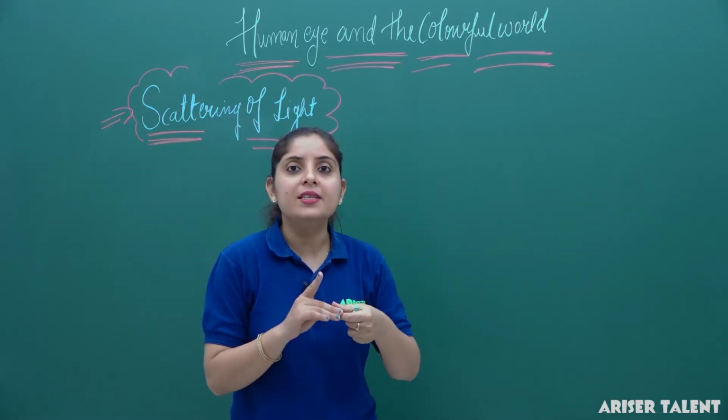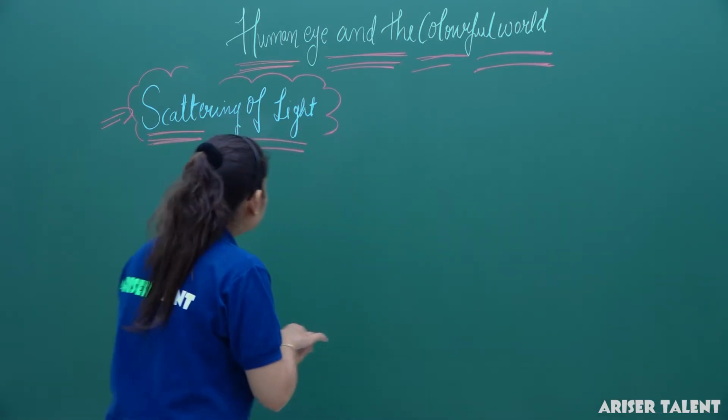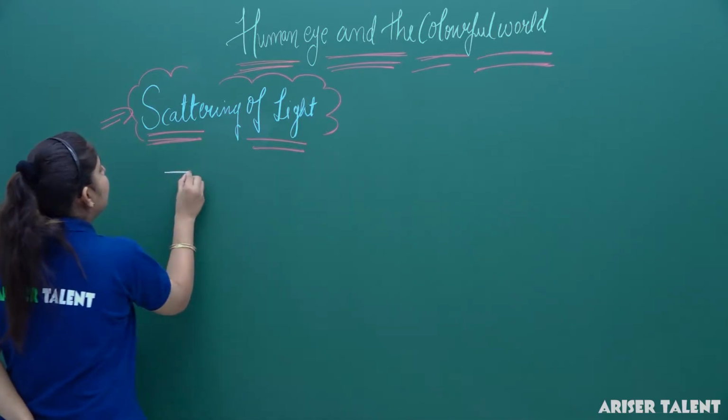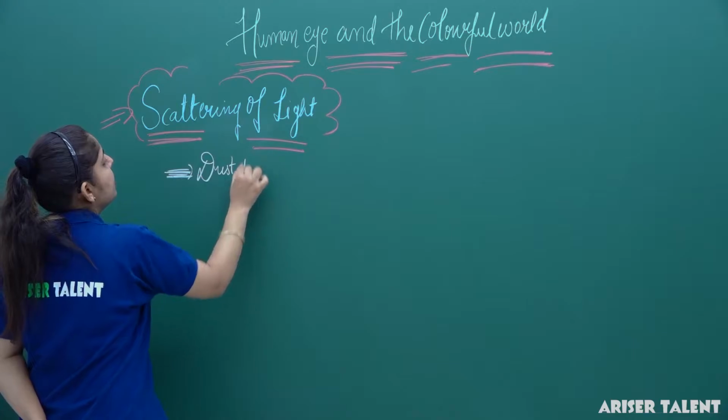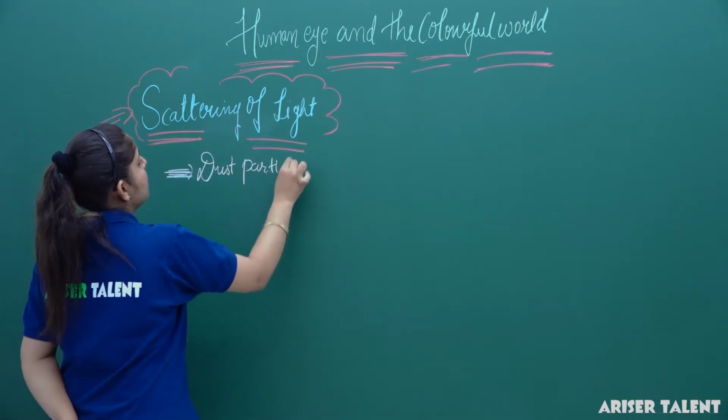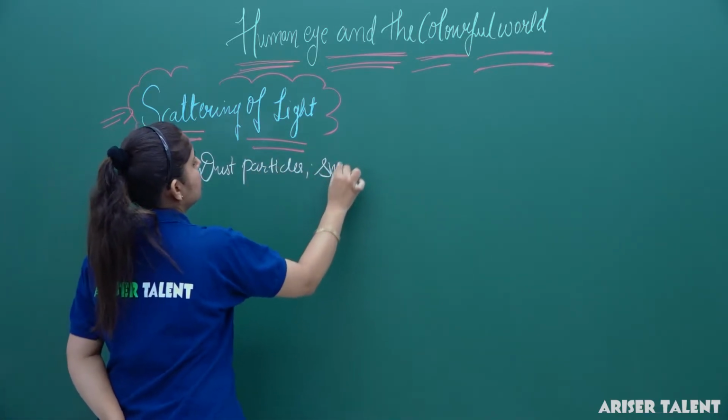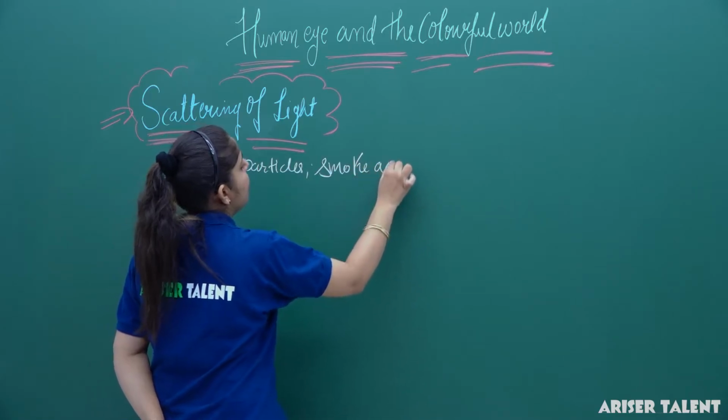So firstly, what is scattering of light? It is the phenomenon of spreading of light. In our atmosphere, dust particles, smoke and water molecules are present.